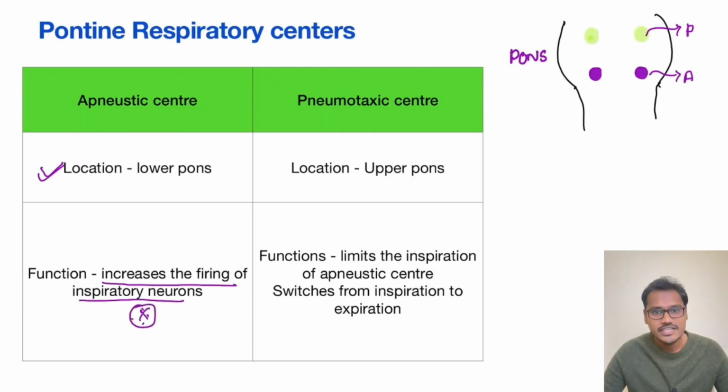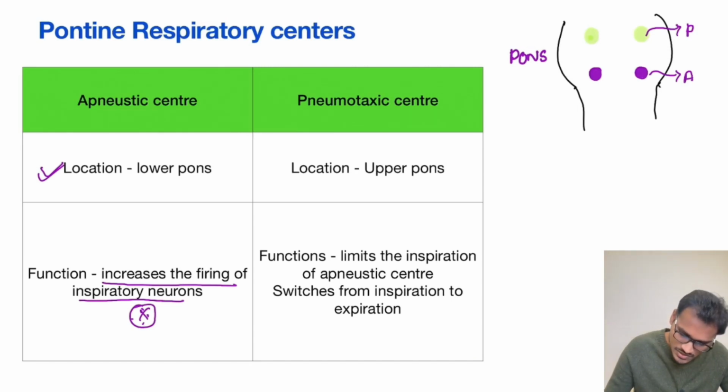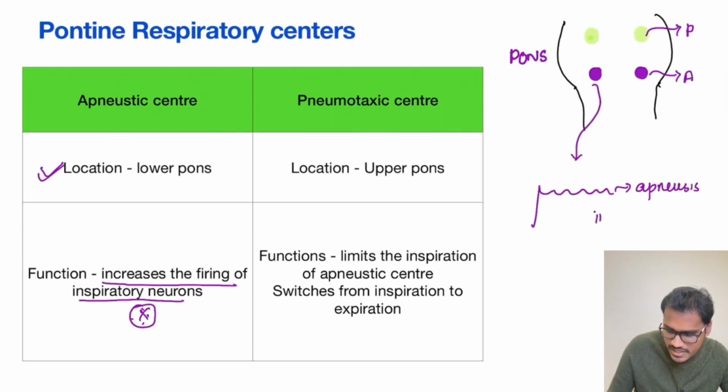If there is nothing to control this apneustic center, it will make us keep inspiring. If you keep on inspiring, is it good or bad? Obviously it is bad. It will cause respiratory arrest, and the person will go into breathlessness, like complete stoppage of breathing. So whenever the apneustic center is stimulated and there is nothing to inhibit it, it will cause apneusis, resulting in inspiratory spasms.